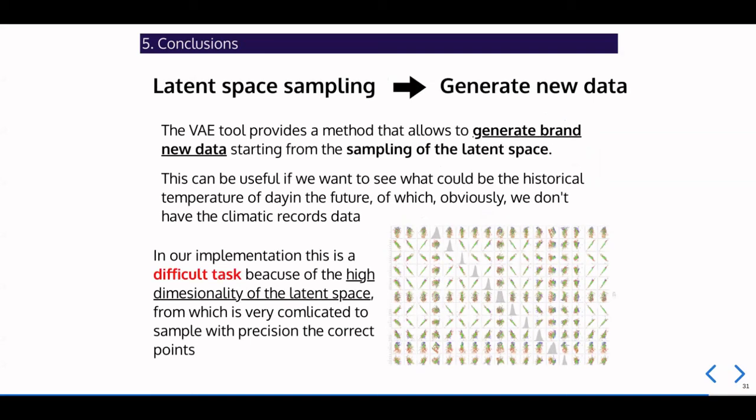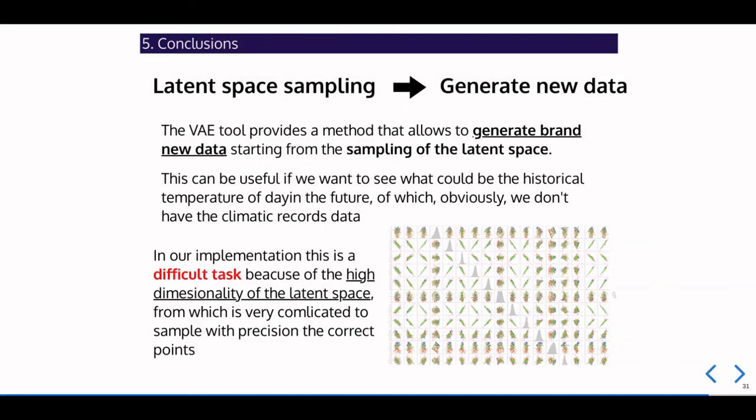If we are interested in generating a possible natural temperature related to a particular period of the year without providing any input to the neural network, we could use a specific tool of the VAE, the latent space sampling. It consists in generating brand new data, decoding particular points sampled from the latent space.